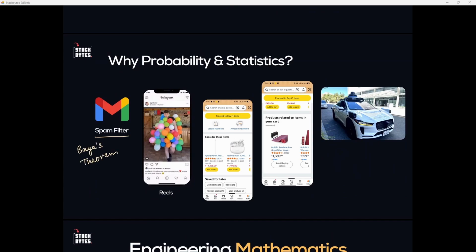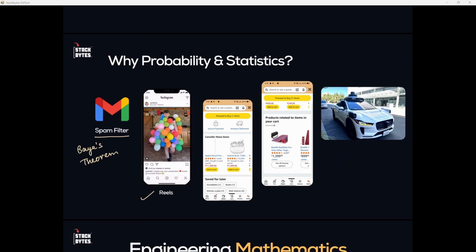Okay, and this literally runs inside the Gmail right now. So probability is working there also. Instagram decides which reel to show you next. It is not random. It is estimating, out of all the reels available, which one has the highest probability of this person watching it fully and not scrolling past. This is what the Instagram algorithm actually sees. It's making probability estimates about your behavior thousands of times a day.